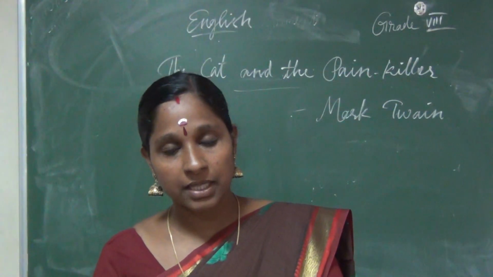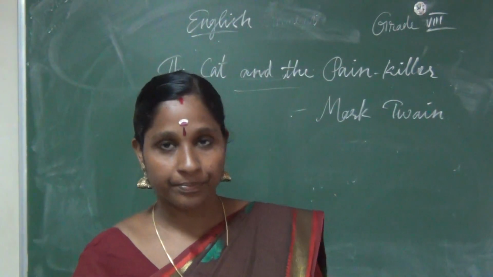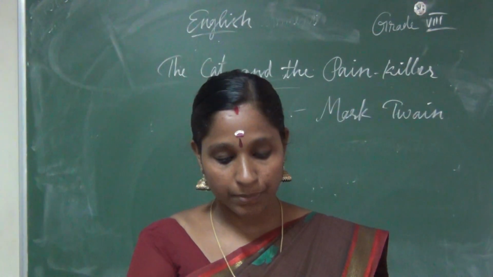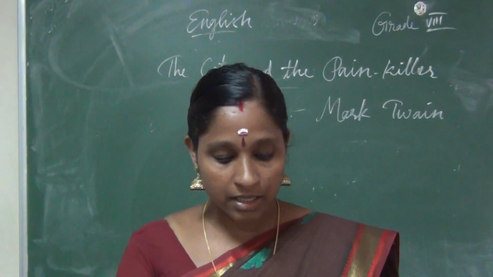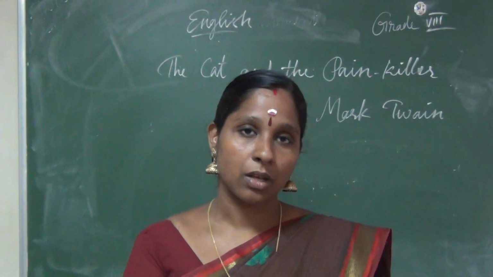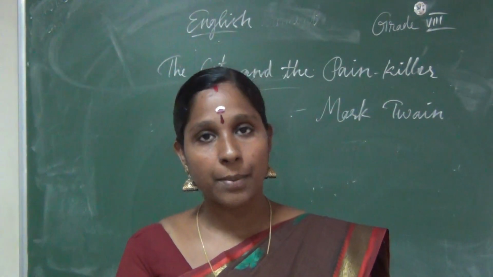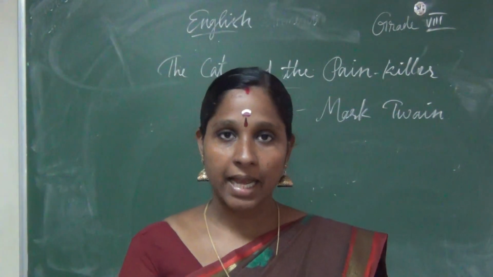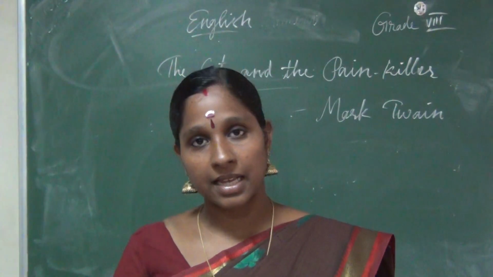Joe Harper and Huck, they run away to an island in the Mississippi called Jackson's Island to become pirates. See, Tom Sawyer hated going to school, he was bored. So with his two other friends, Joe Harper and Huck, he planned to run away to an island in the Mississippi. There was an island named Jackson's Island.